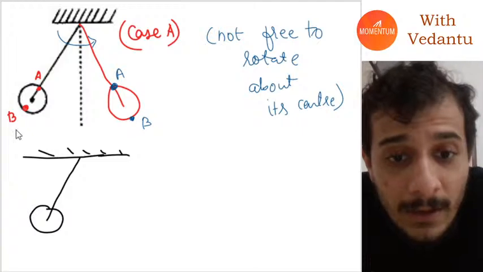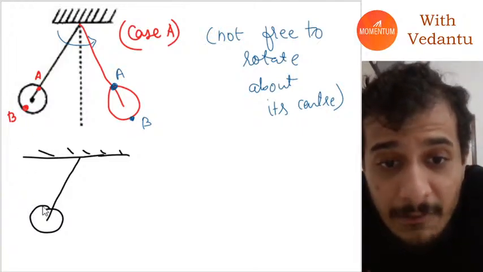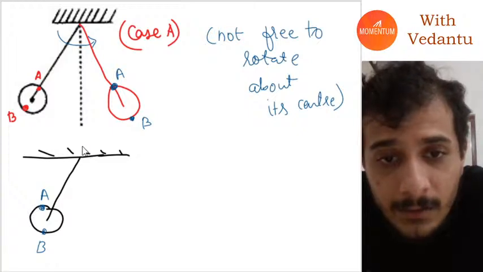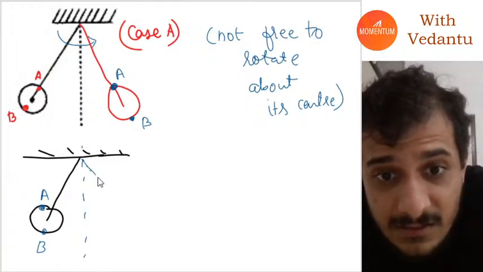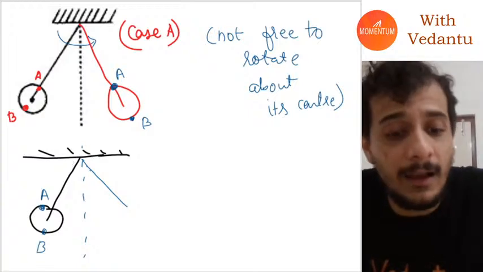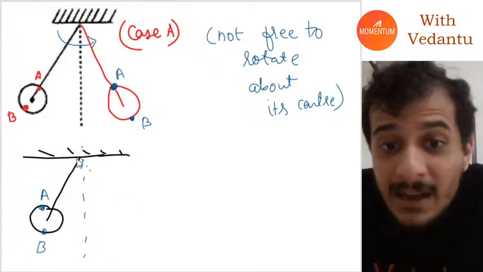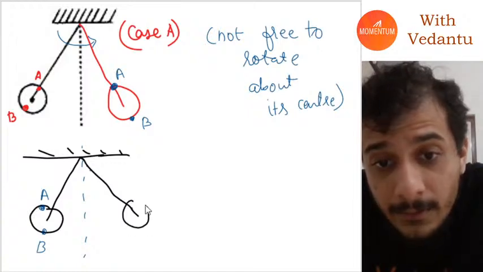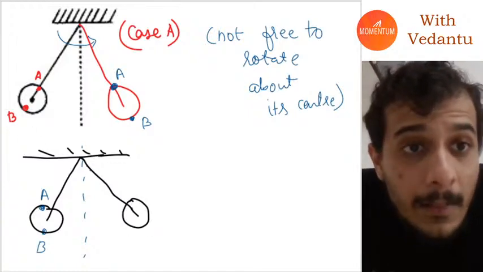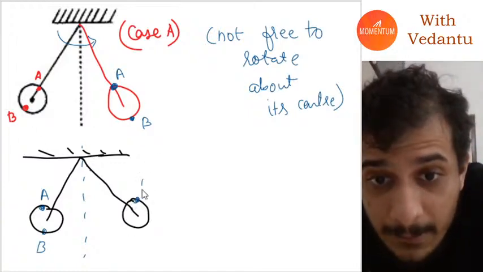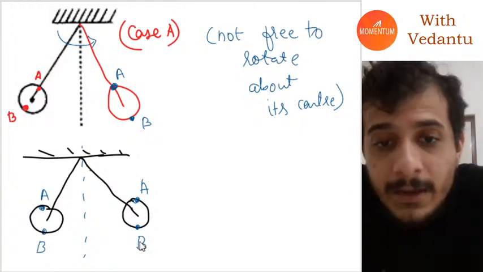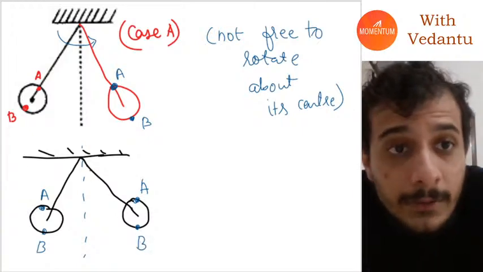Initially, if there is a point A up here and B down here, two vertical points, then as the rod rotates, the disk will not rotate with it. The rod will only rotate, the disk will not rotate.